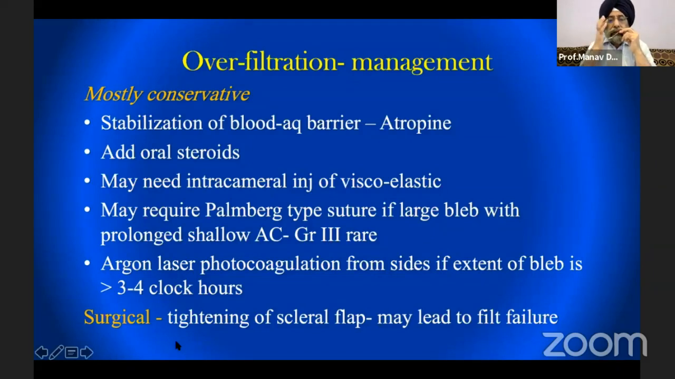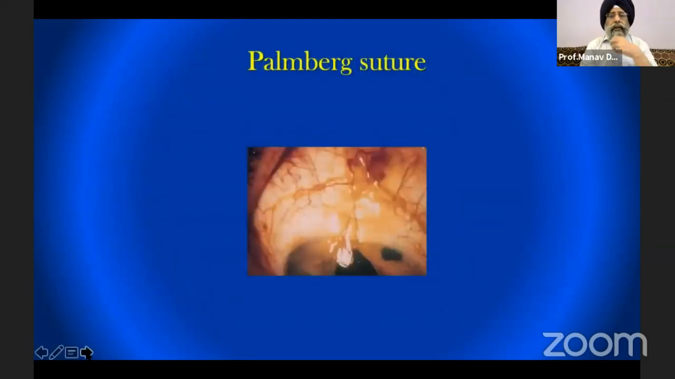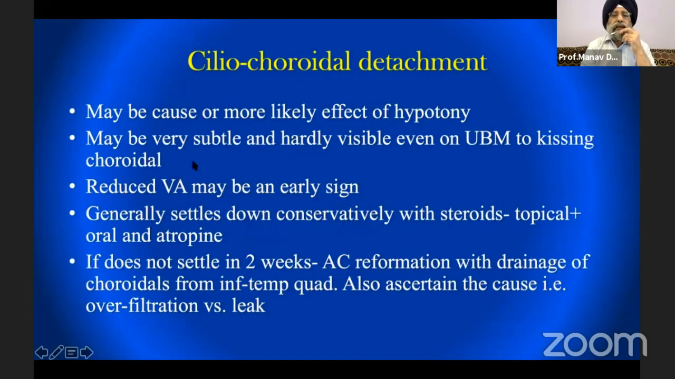If not, then surgical tightening: if none of these things help, then you have to do tightening of the scleral flap, which may ultimately lead again to filtration failure. This is a Palmberg suture, and you can see the books to understand how it is done. Ciliary choroidal detachment is the third most common cause, and it may be a cause, but more likely an effect of hypotony. Even intraoperative hypotony of 10-15 seconds can lead to ciliary detachment and shallow AC postoperatively.